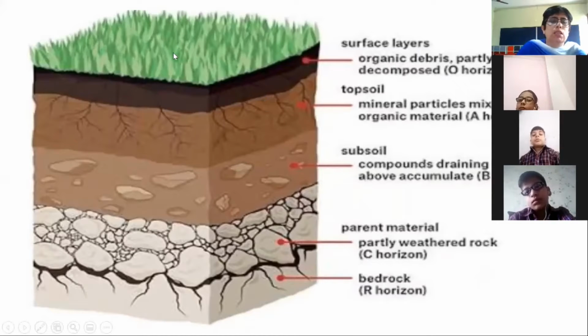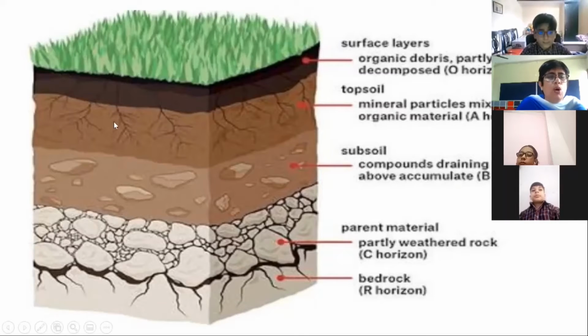And the plants grow in the topsoil, and some of the roots go into the subsoil also, because some plants have such big, deep roots that they go to find out the water. And this dark color, why is it dark? To show that this is the organic matter.